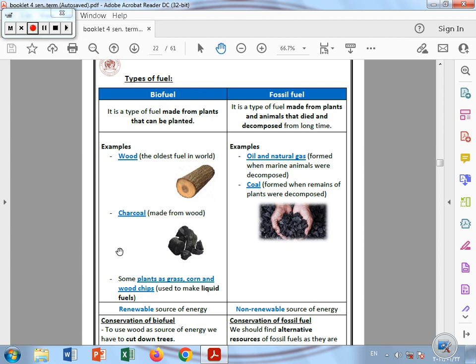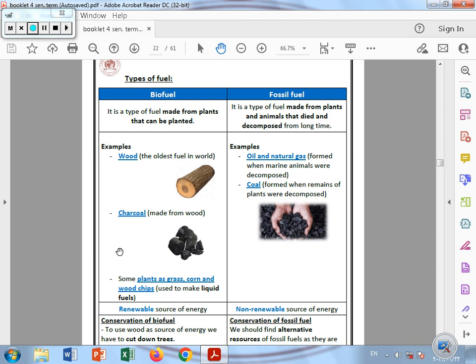And also the coal comes from the remains of dead living organisms, but the dead plants. So when the plants die and decompose, they form coal. When the animals, especially the marine animals, die and decompose, they form oil and natural gas. So the fossil fuels come from dead living organisms, but the biofuel comes from living organisms that can be replaced, like plants. So the fossil fuel is a non-renewable source of energy because it takes a very long time to be formed and we consume it so fast.